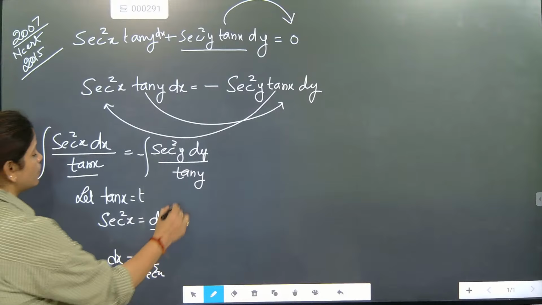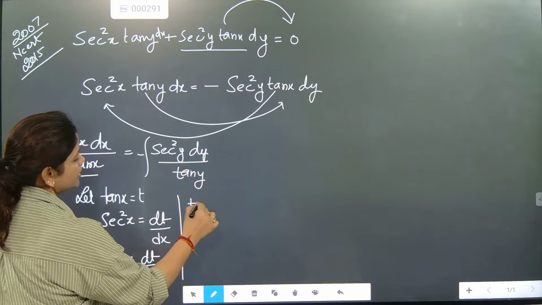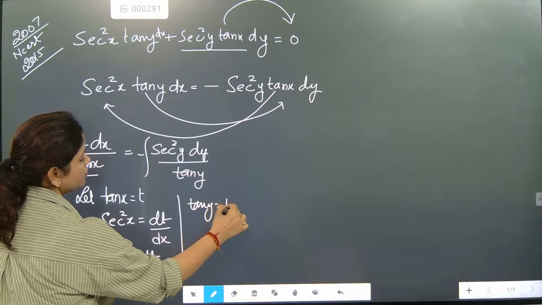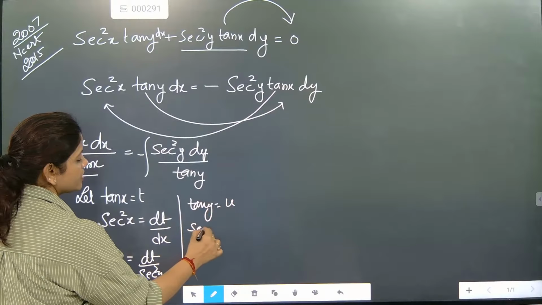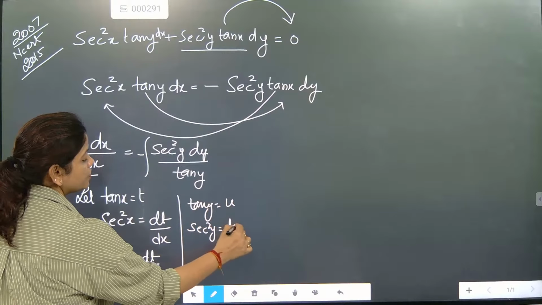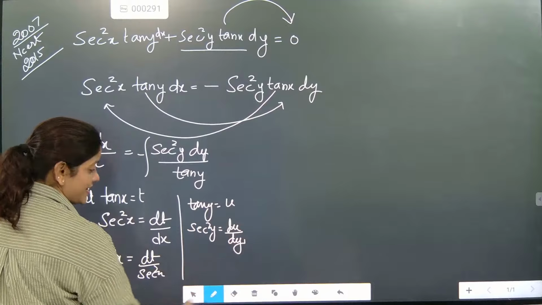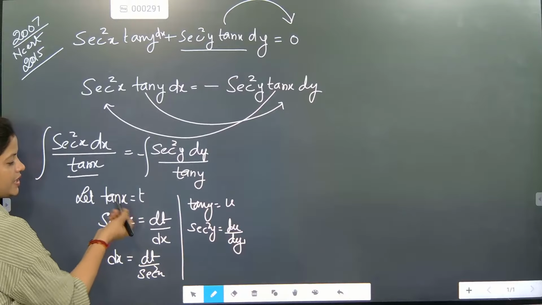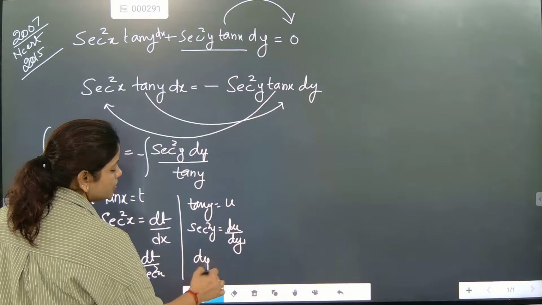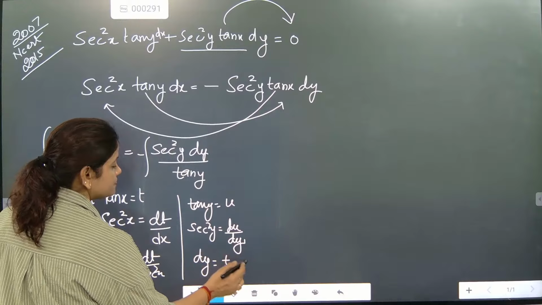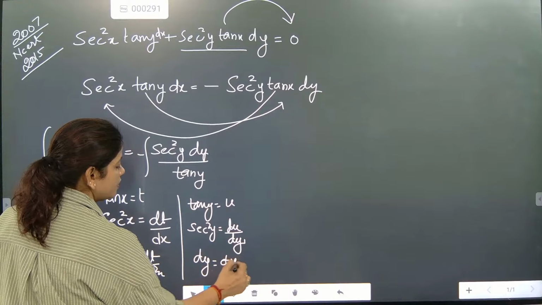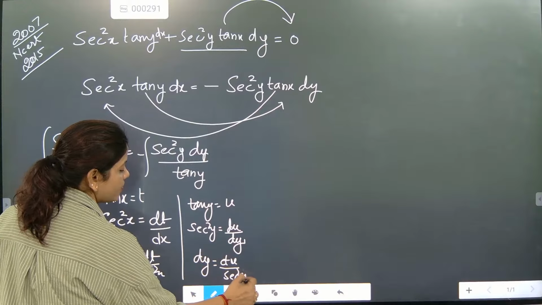Same for the other side: let tan y equal to u. Differentiate: secant square y equals du by dy, because here y is the main variable and there x is the main variable. So dy equals du by secant square y.